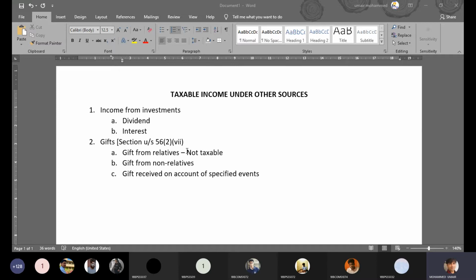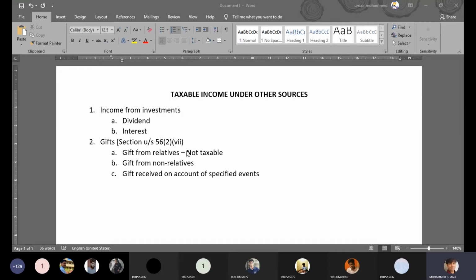That means your husband's or wife's parents, grandparents and great grandparents, and your wife's children, grandchildren, great grandchildren. Simple. So this is what the definition of a relative means according to the Income Tax Act. There are 6 major categories identified in this definition.